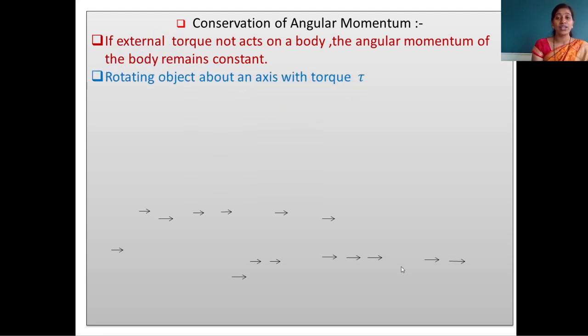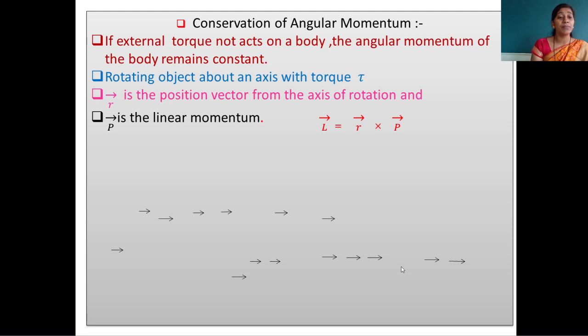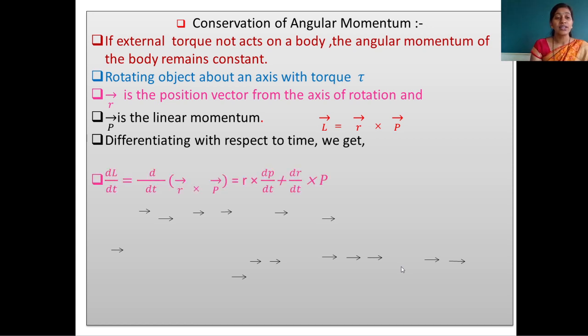So here we have to find out its proof also. Consider a rotating object about an axis with the torque tau. r is the position vector from the axis of rotation, and p is the linear momentum. We know the relation L is equal to r cross p. So L is the angular momentum, r is the position vector, p is the linear momentum. When we differentiate the above equation of angular momentum with respect to time, what are we getting here? dL by dt is equal to d by dt of (r cross p).